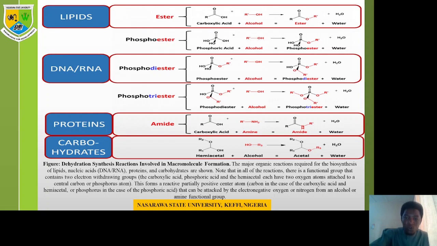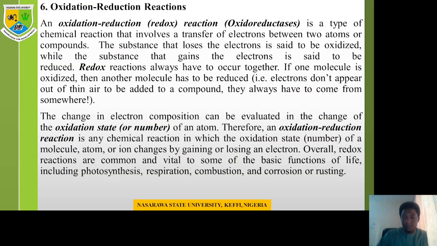You can see in the amine group also the carboxylic acid binds to an amine. What happens is that the amine group comes and binds to the OH site of the carboxylic acid, while the hydrogen there binds to the O, and the O binds to the hydrogen of the amino group to release what? Water. Now the same thing also happens for the carbohydrates.